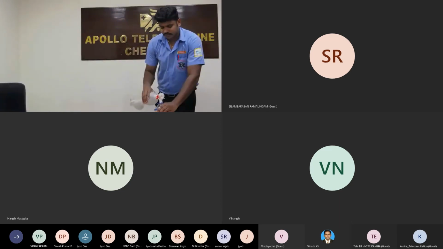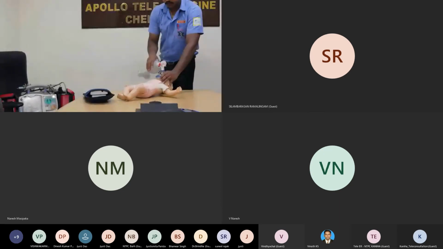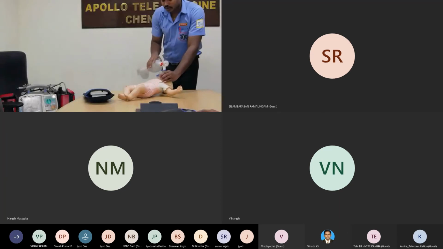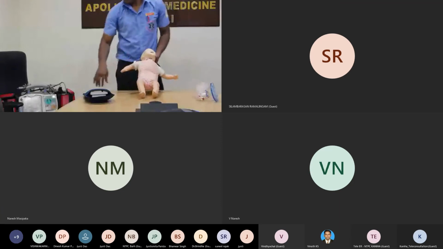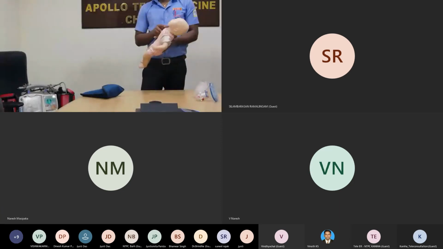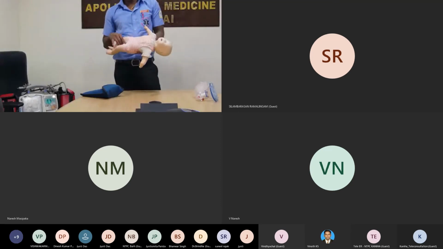Like this, neutral position. Do not bend the head, keep it neutral. With each breath you give, watch the chest rise, like this. Each breath you can see clearly that the chest is rising for the infant. Okay. So next, the child.